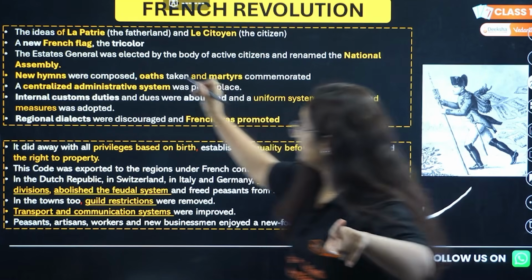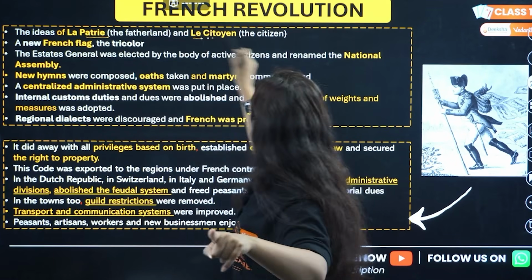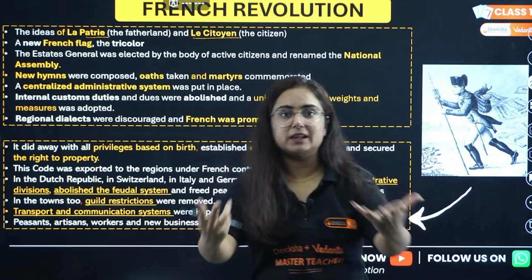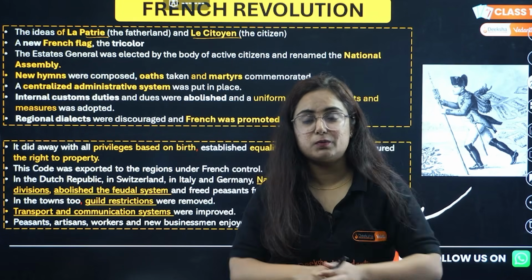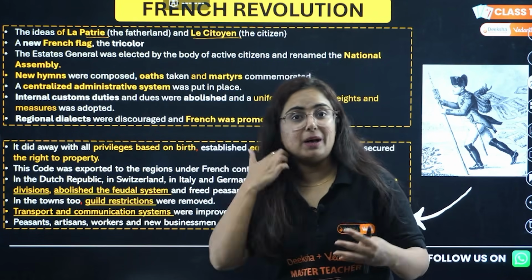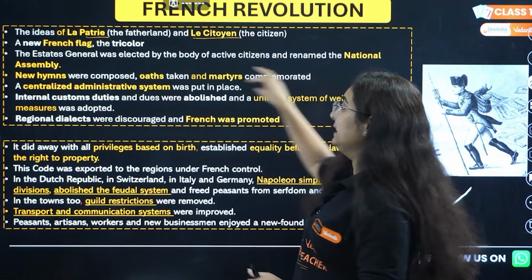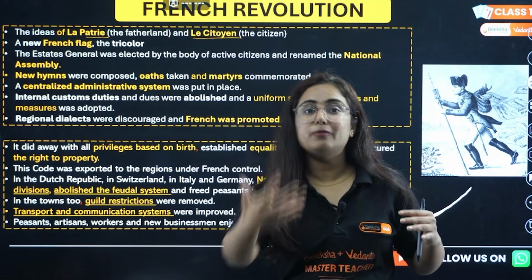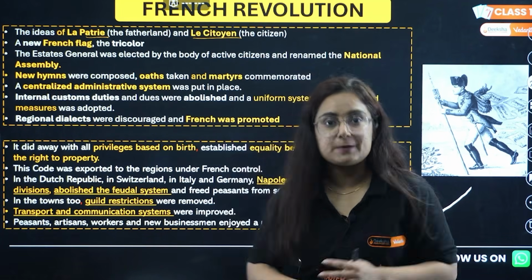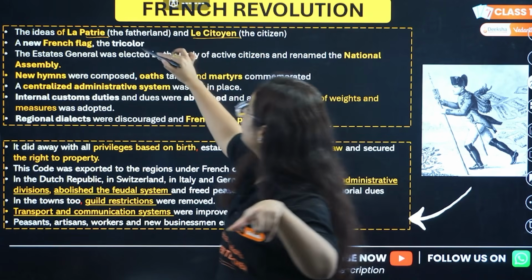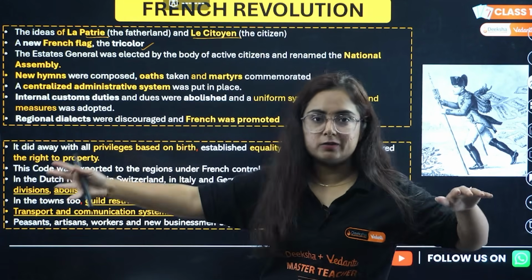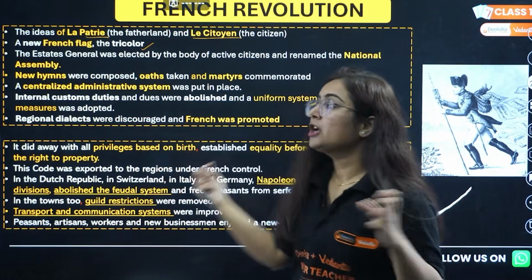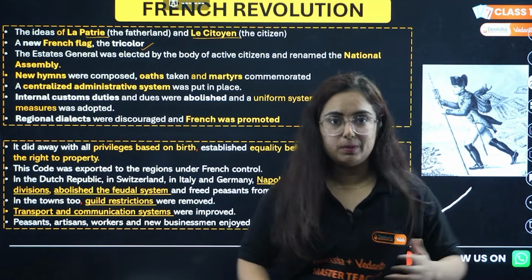The first one is idea of la patrie and les citoyens. Do you know what's la patrie? The fatherland. Les citoyens, citizens. We the citizens living in this fatherland, like we have a feeling for motherland India, right? Similarly, they had the feeling of nationalism for their fatherland, that was France. Okay, a new tricolor flag was introduced that replaced the royal standard flag, that flag of monarchy. So that gave a connectivity among the people.